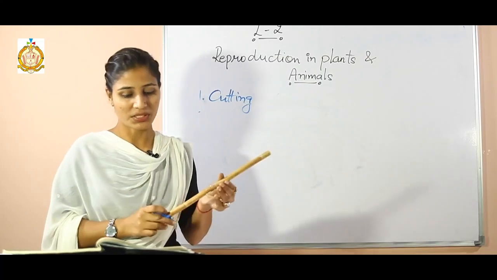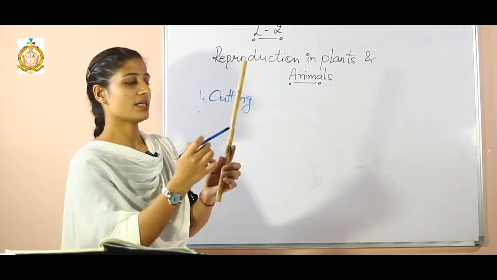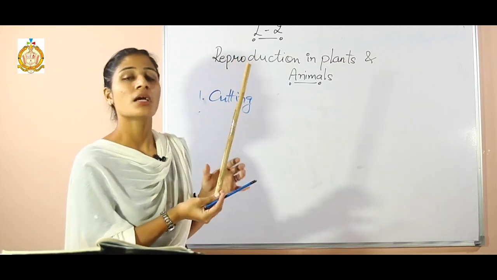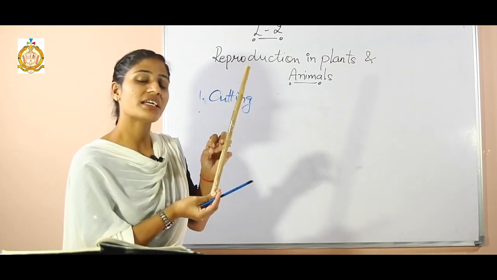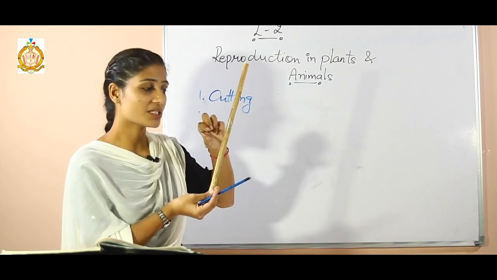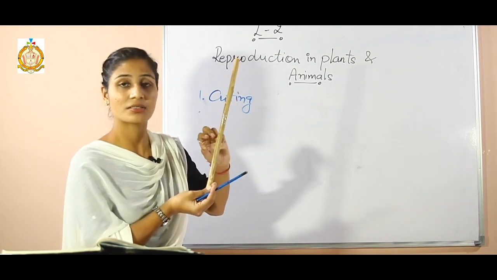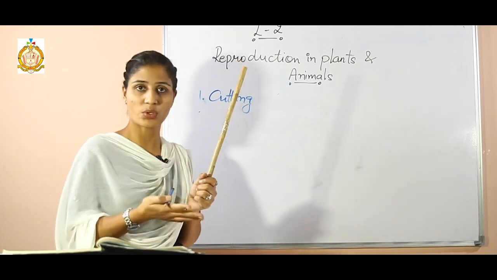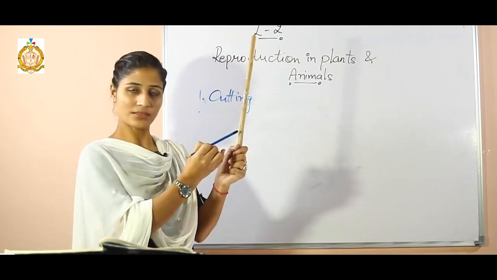I'll give you an example. Suppose that this is the stem of a plant, but we are taking a stem on which buds have already appeared, that means it will show reproduction or growth easily. That stem we cut.